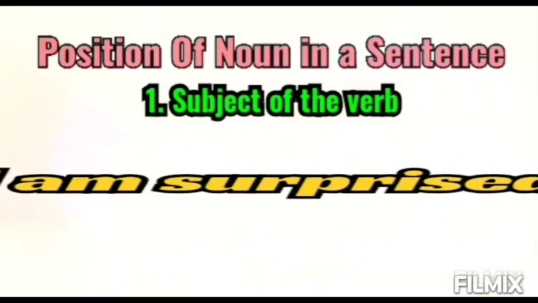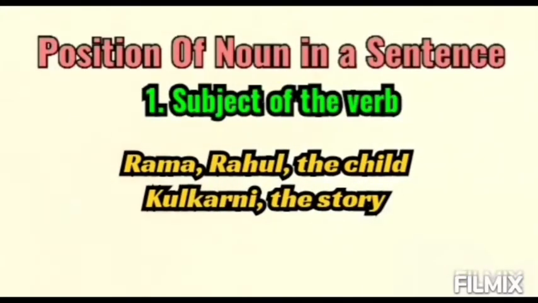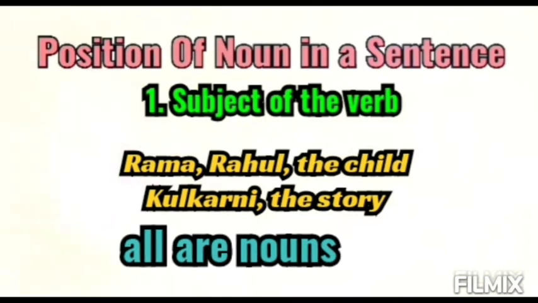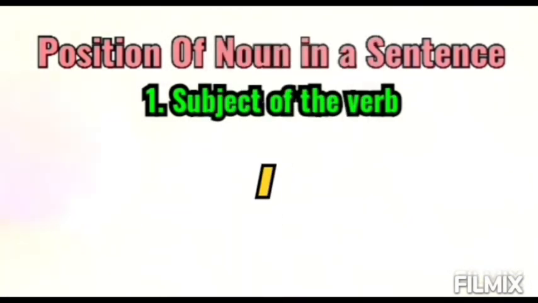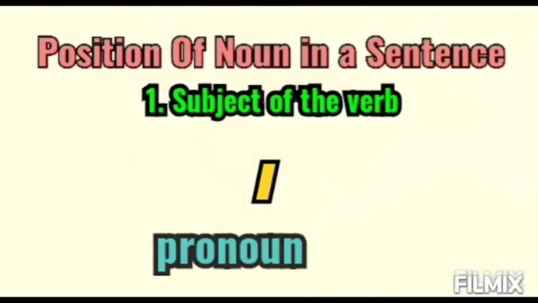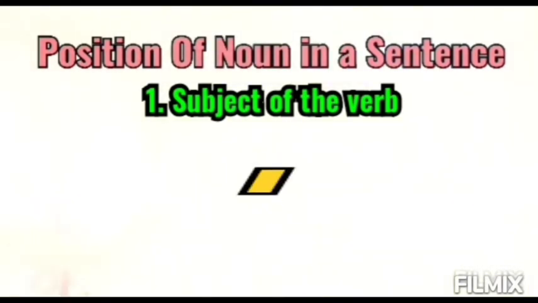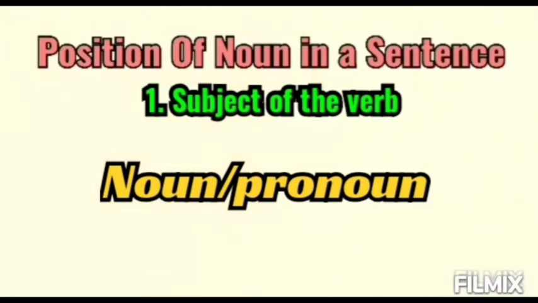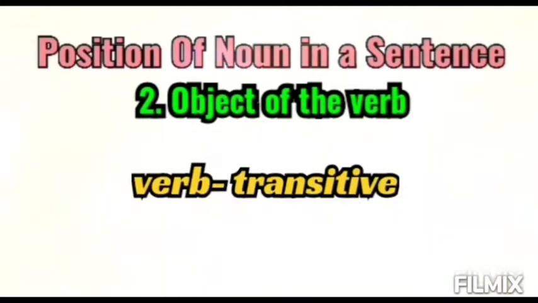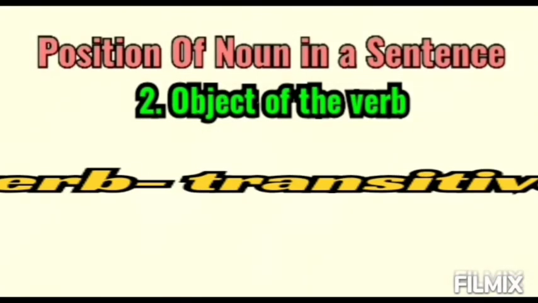So now Rama, Rahul, the child, Kulkarni, the story, all these words are nouns. But I is a pronoun. It means one thing is certain: in place of the subject, a noun or pronoun, both are possible, right? Even a noun phrase and a noun clause are also possible. We shall see that later. Second position: object of the verb, that is, the transitive verb.